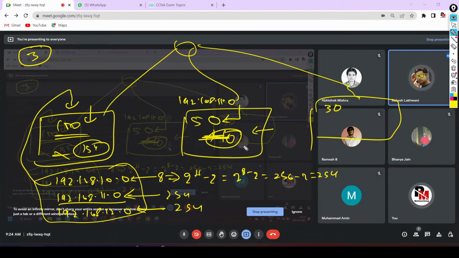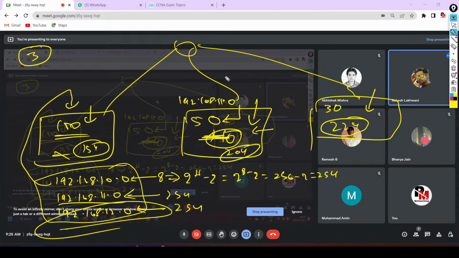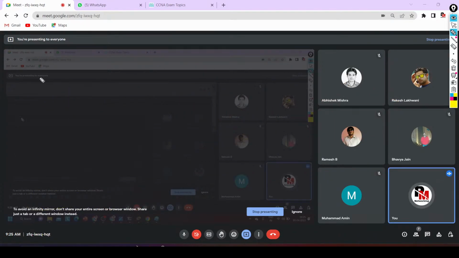So you will use another network for department 2, yes or no? And how many IP addresses will be wasted over here? Almost 200. Yes or no? And in department 3, you will use this network and you will waste how many IP addresses? Around 220. Yes or no? So these IP addresses we cannot use anywhere in my organization. So actually the size of my network is large, guys, yes or no?